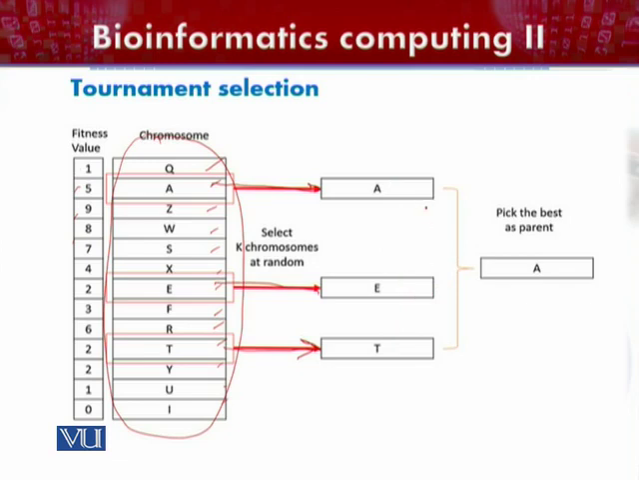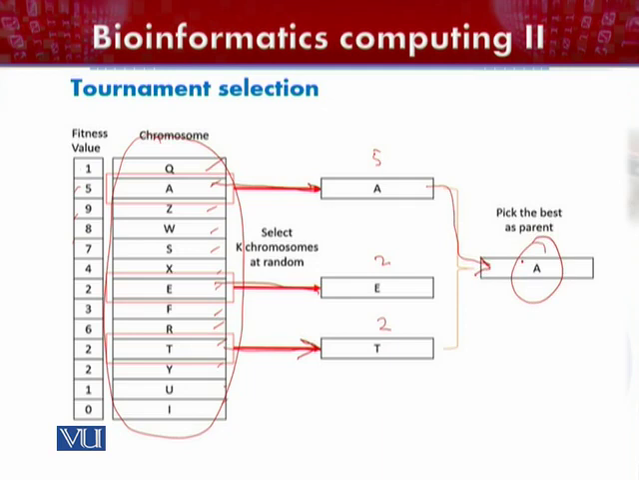In this case, for example, we can see that A has a fitness score of 5, E has a fitness score of 2, and T has a fitness score of 2 again. So the best fitted individual in this tournament is A. So we will select A into the further round, and it will be the finalist in this tournament and the winner of this round. And so A will be selected as a parent and will go into the next round to reproduce and produce offspring.